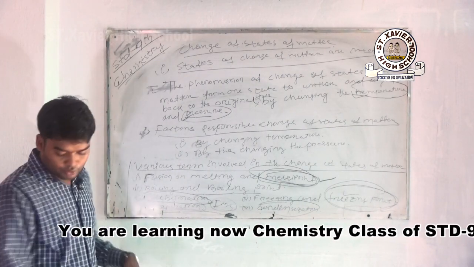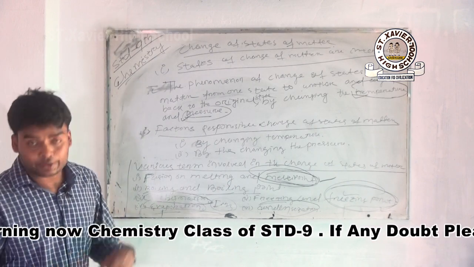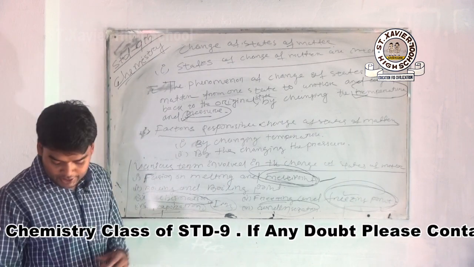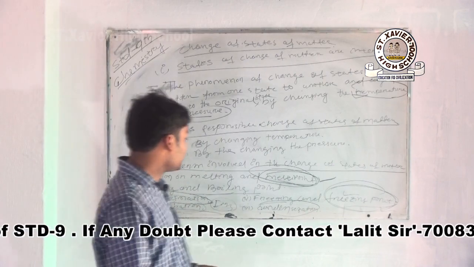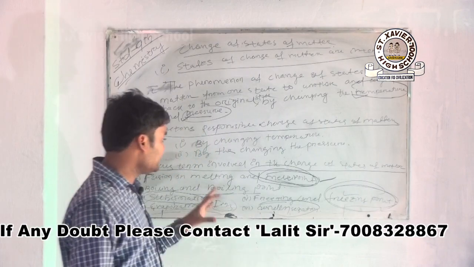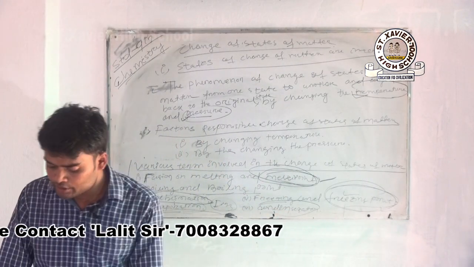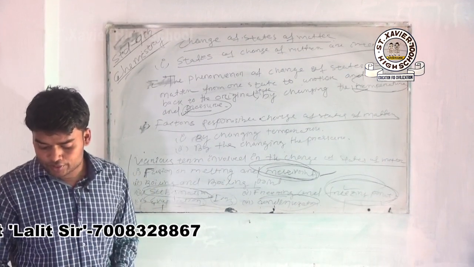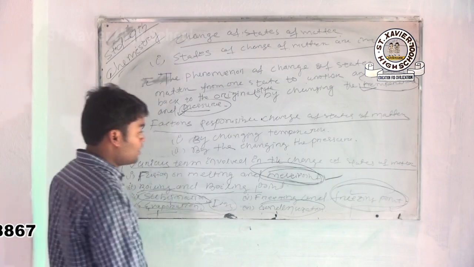In the evaporation process, when the liquid starts to evaporate, the process of conversion of matter from its liquid state to gaseous state at specific conditions of temperature and pressure is called evaporation. And next is your freezing. Freezing means the process of conversion of matter from its liquid state to solid state at a specific temperature.